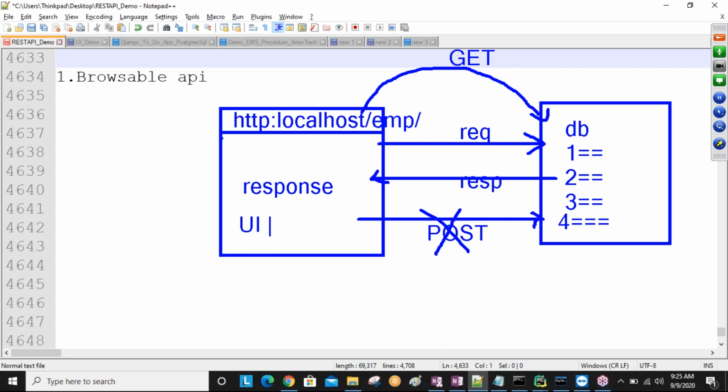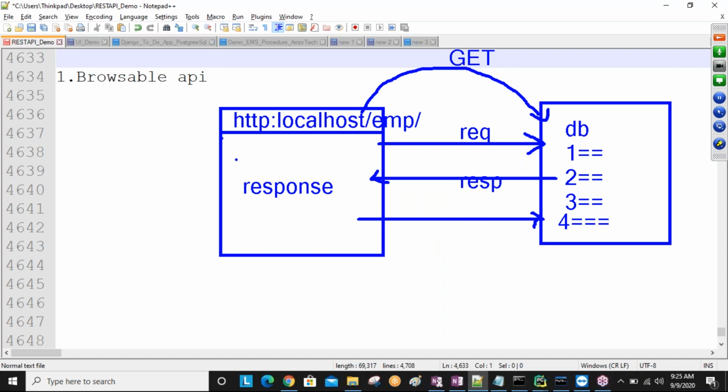We are going to develop HTML code, sir. If you want to create, for example, employee number, employee name, salary, then we develop an HTML page for employee number, employee name and salary. Only then can our data be sent to the database. If you want to delete or update, all CRUD operations we can do by using UI technologies. But what feature does Django REST framework provide? The browsable API feature, sir. What does the browsable API feature mean?